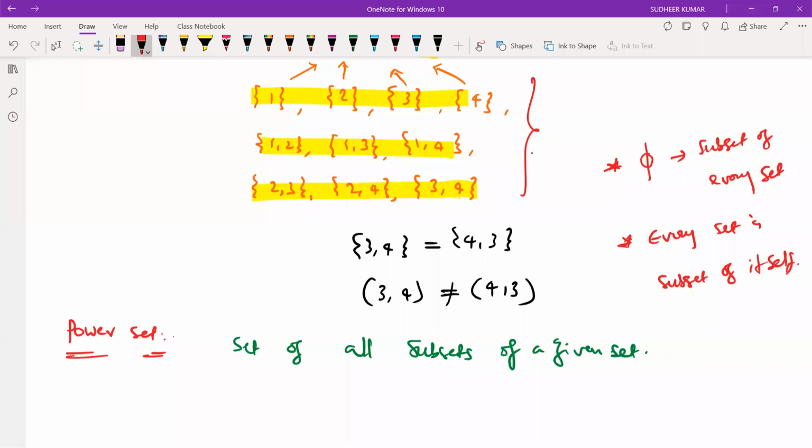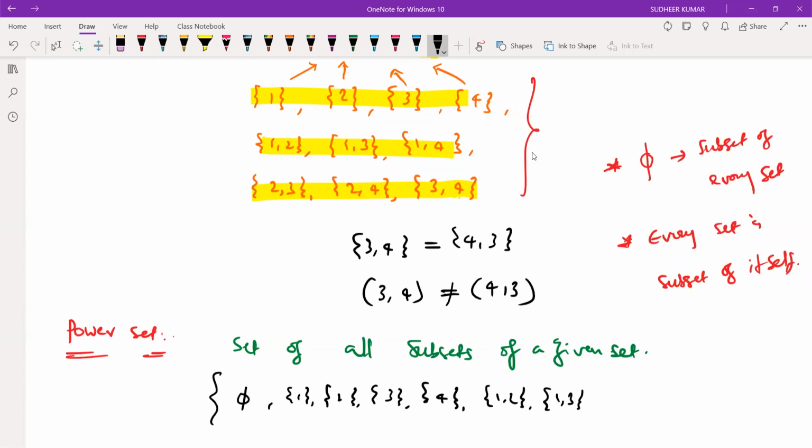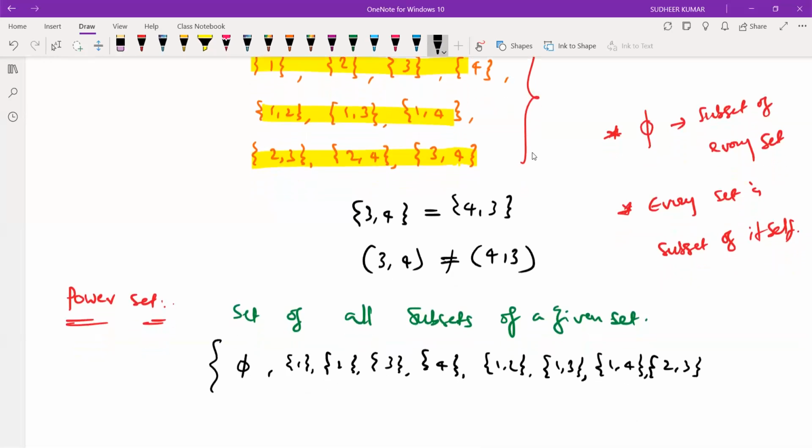So while considering the number of sets, we should write along with phi, the null set: {1}, {2}, {3}, {4}, {1, 2}, {1, 3}, {1, 4}, {2, 3}, {2, 4}, and {3, 4}.